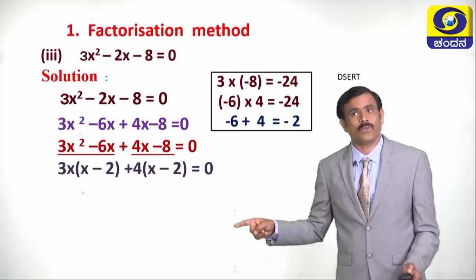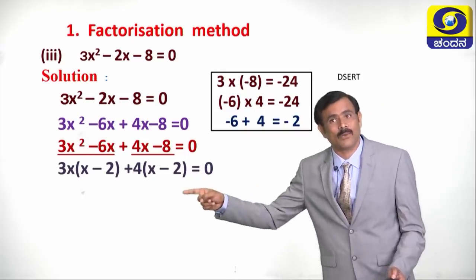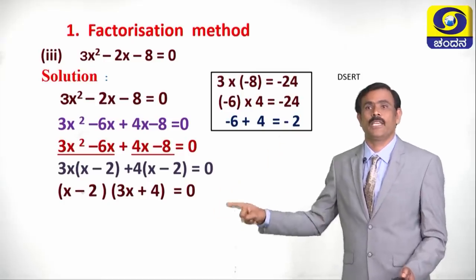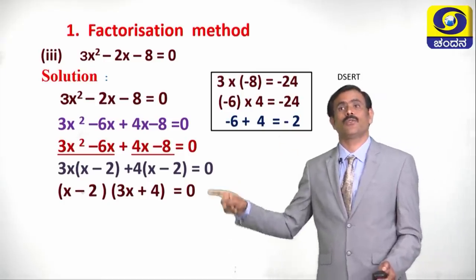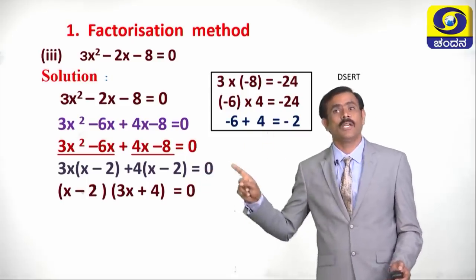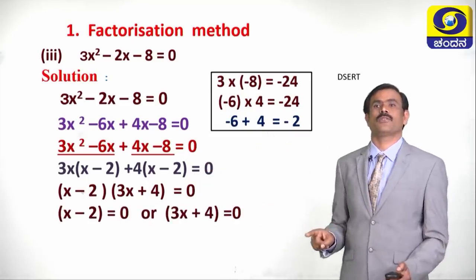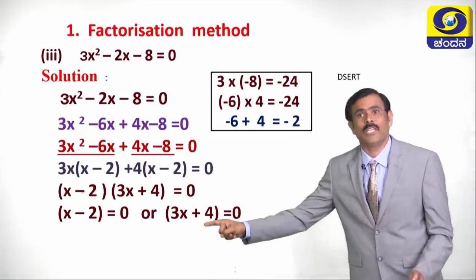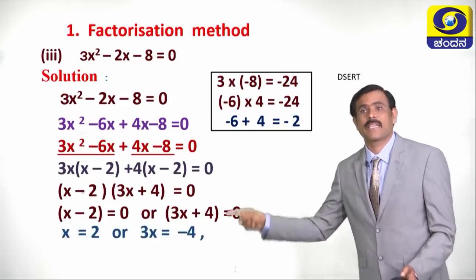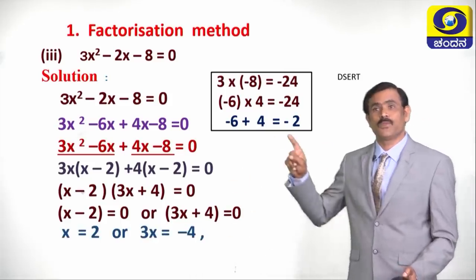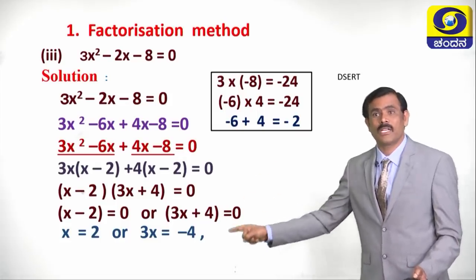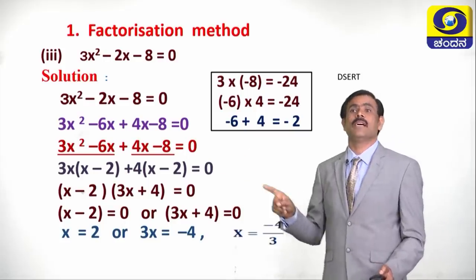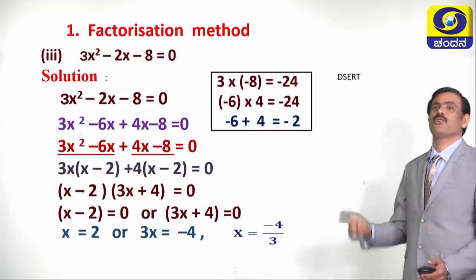Take x minus 2 common, then the equation becomes x minus 2 into 3x plus 4 equals 0. Here either x minus 2 equals 0 or 3x plus 4 equals 0. If x minus 2 equals 0, what is the value of x? x is equal to 2. If 3x plus 4 equals 0, what is the value of 3x? 3x equals minus 4. Then what is the value of x? x is equal to minus 4 by 3.